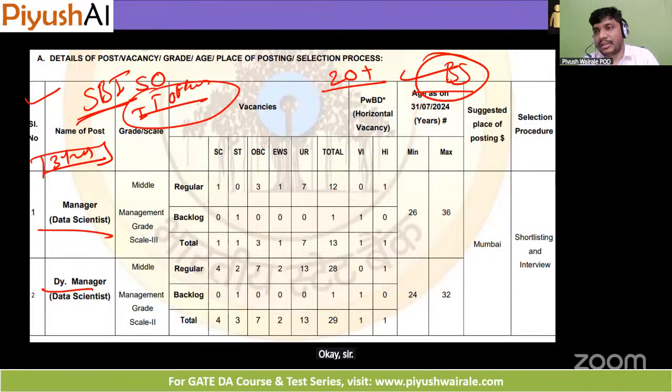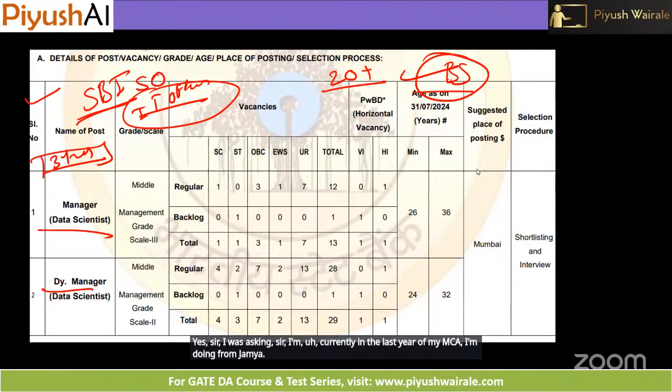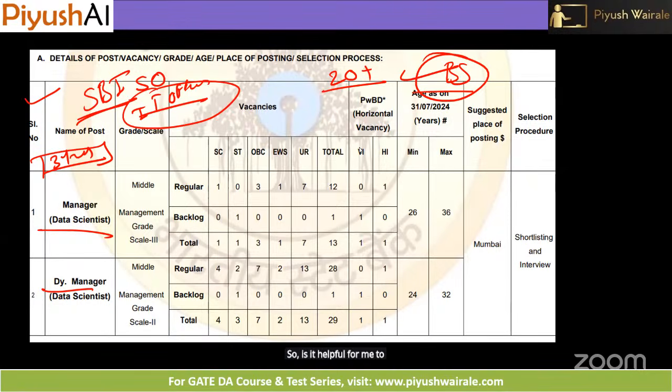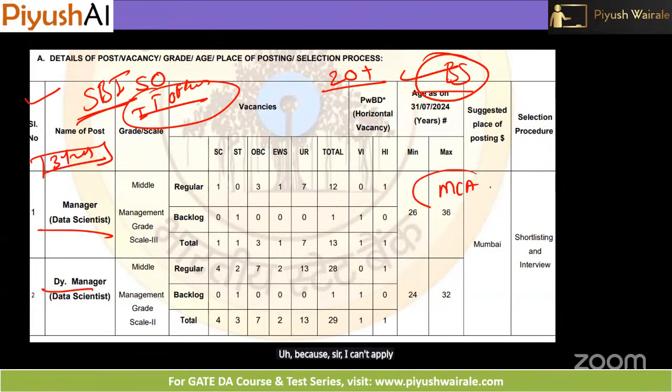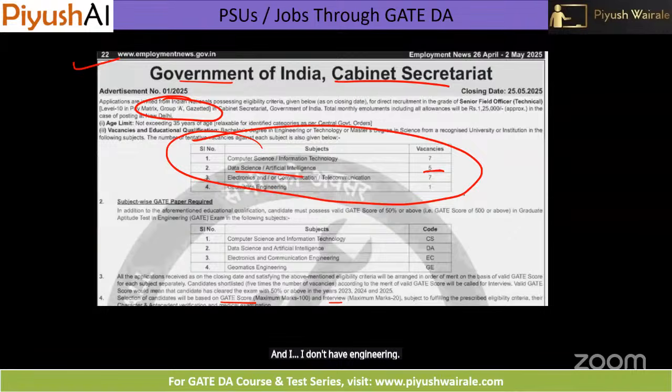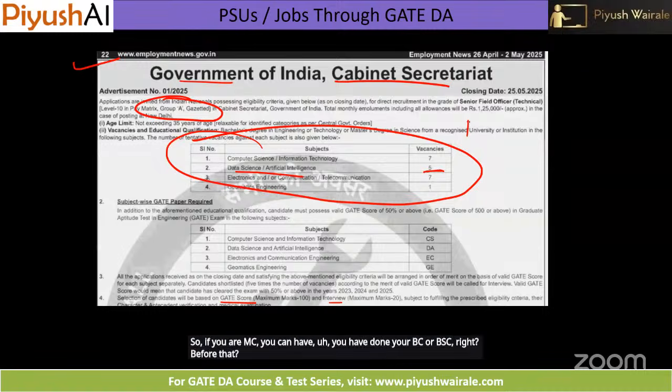Sohail, yes. I was asking, sir, I'm currently in the last year of my MCA, from Jamia. Is it helpful for me to give GATE DA? Yes, because I can't apply for these PSU jobs as I don't have an engineering degree. If you are doing MCA, you have done your BCA or BSc before that, right? Yes.